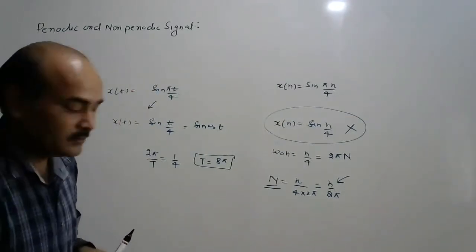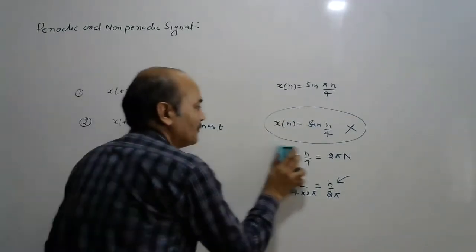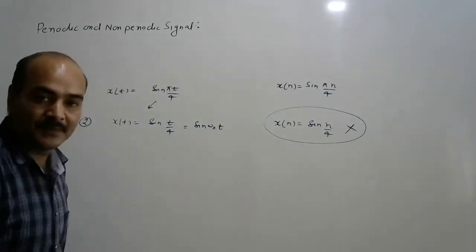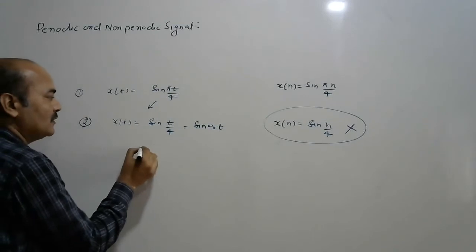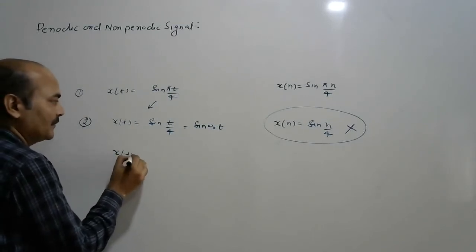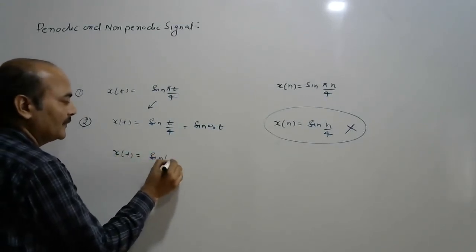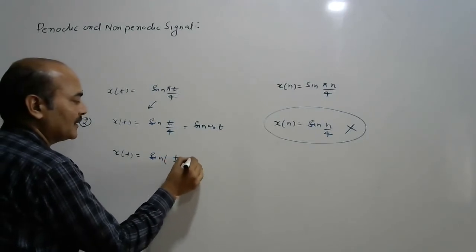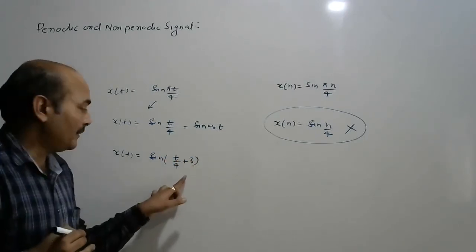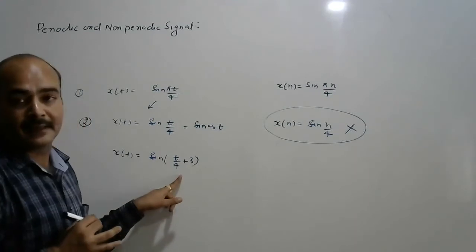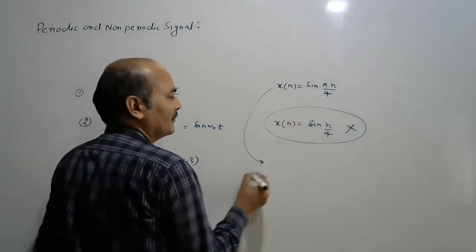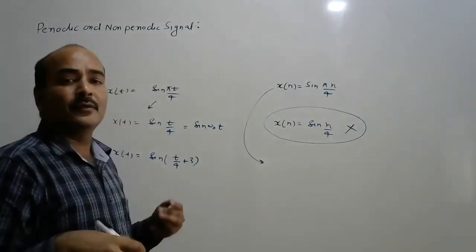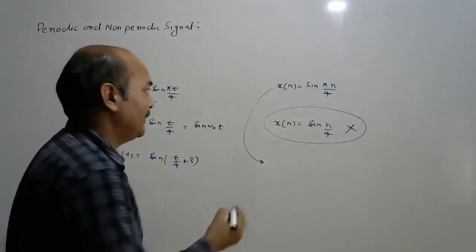Now, I will introduce one more case. Third case: if we introduce some constant here, x(t) is, suppose, sin(t/4 + 3). Here we have given a constant inside the bracket. Same here, if the signal is non-periodic, you add anything, the signal remains non-periodic.